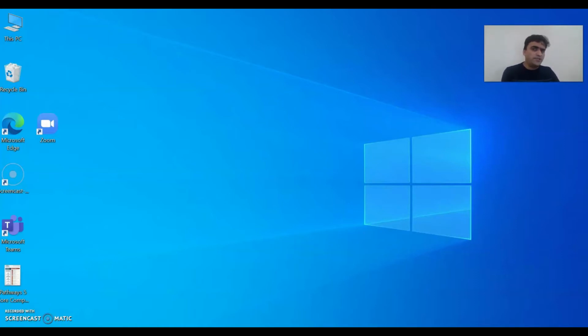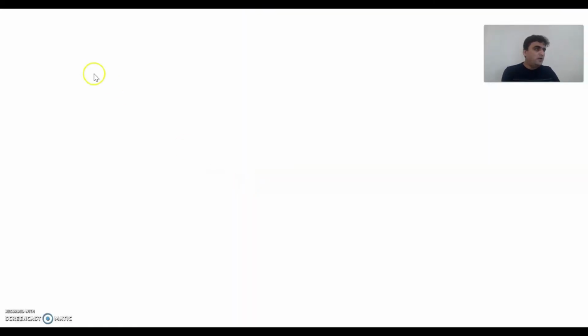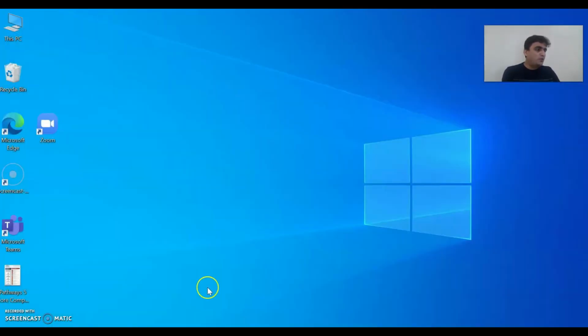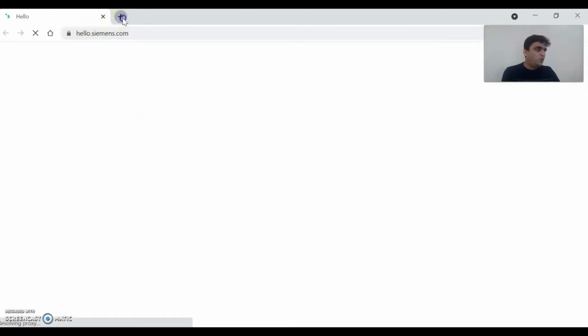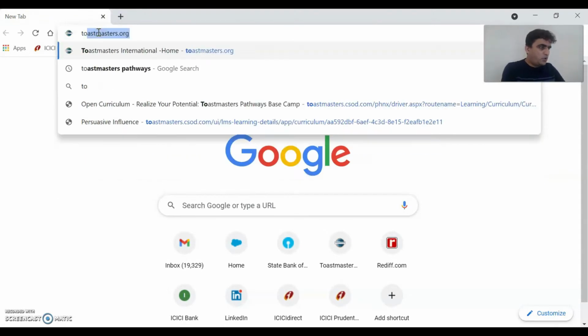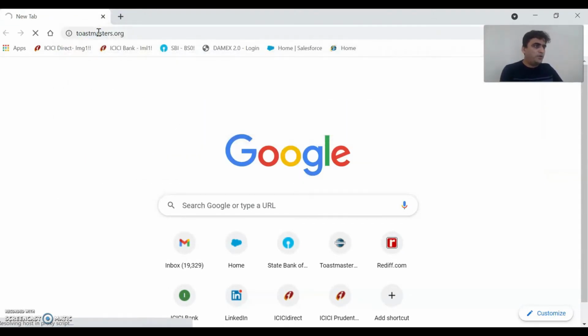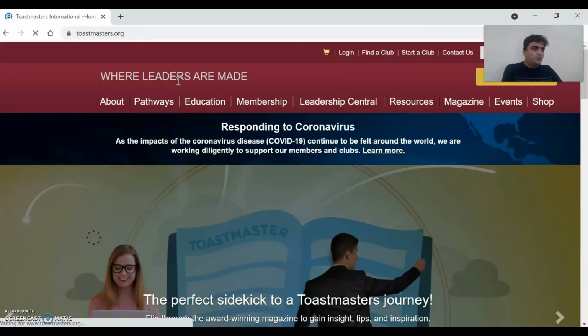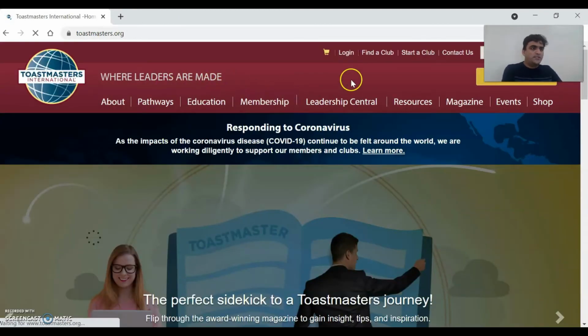As you can see on my screen, you will first have to click on the Chrome icon, and once you click on the Chrome icon, you will have to go to toastmasters.org. That is the website name for Toastmasters. Once you click on toastmasters.org, you will see this screen.